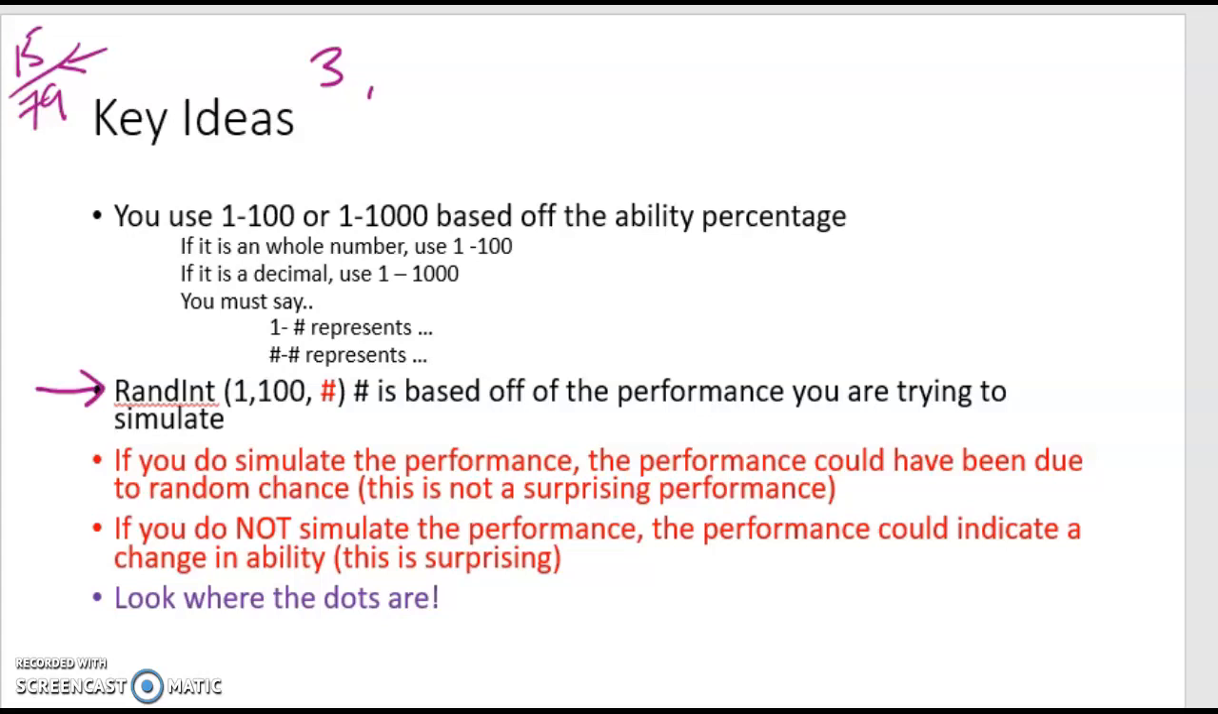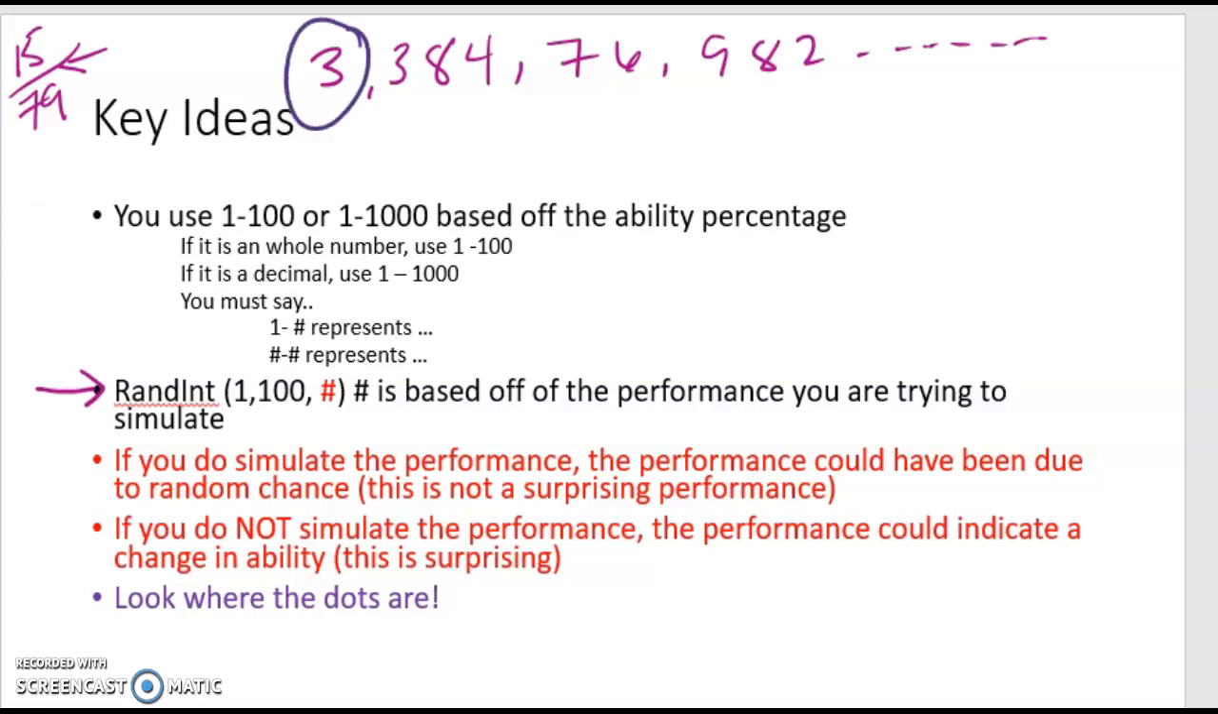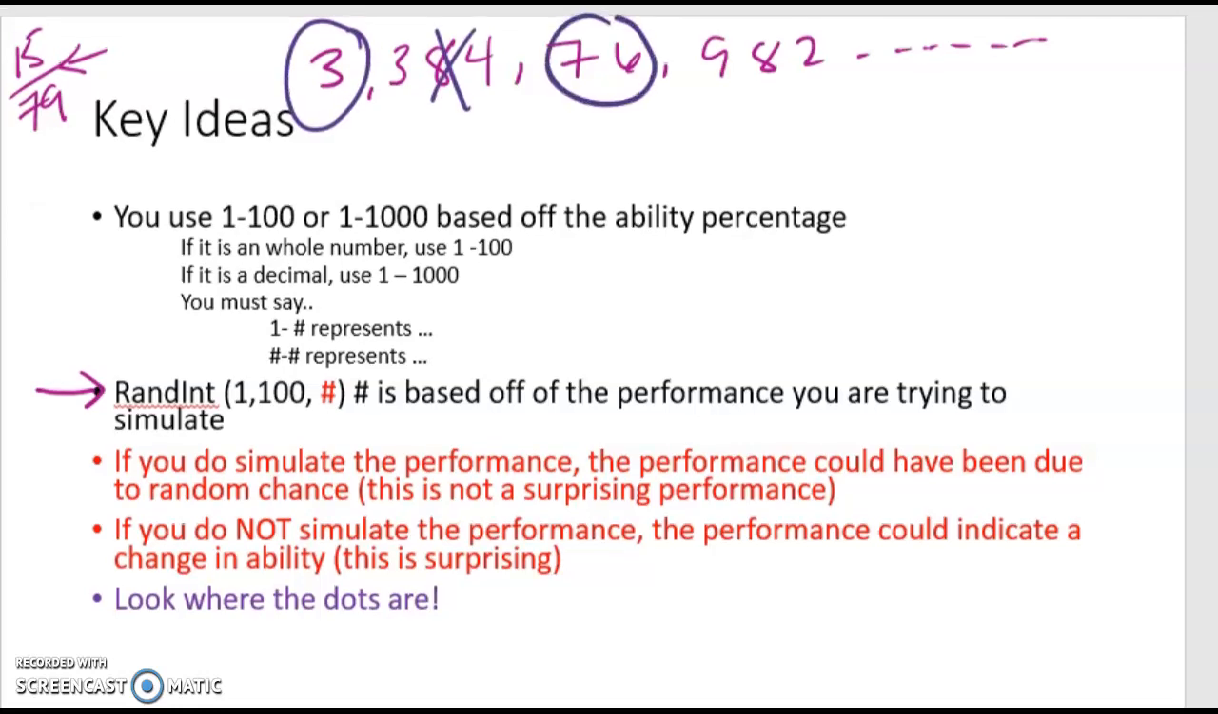So you've got this list of numbers, 3, 384, 76, 982, any number between 1 and 1,000, and there's 79 of them. And you went through and you circled the ones where he made a shot. So we said between 1 and 138 was a made shot. So here's a made, here's a miss, here's a made, here's a miss. And we went all the way through until we calculated how many out of those 79 he made.